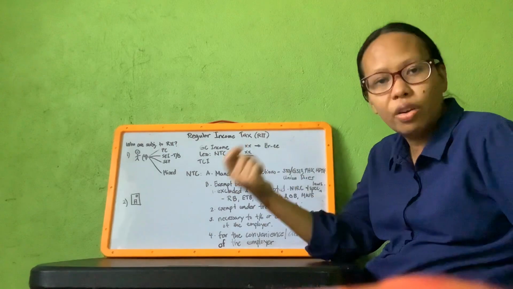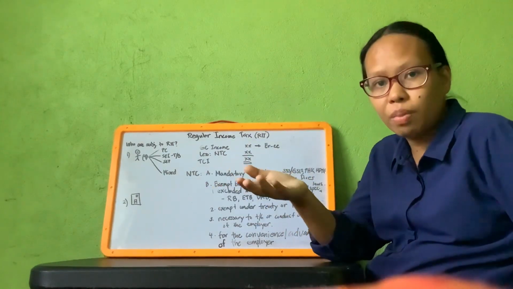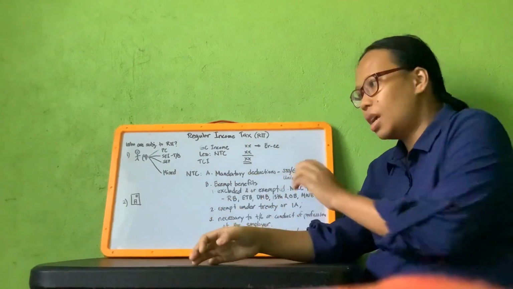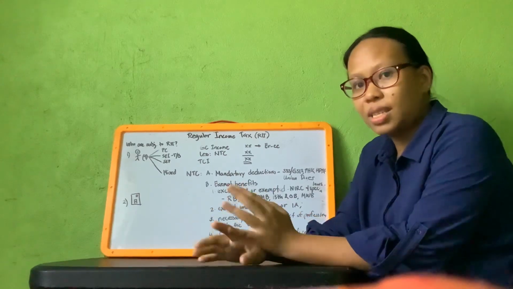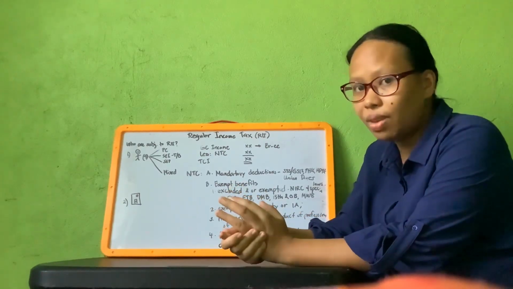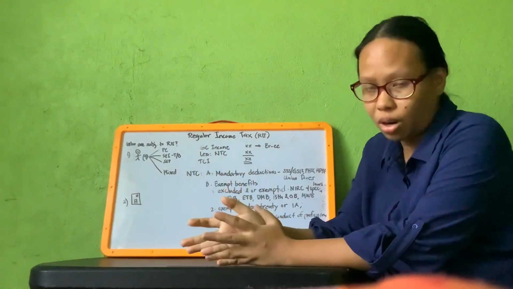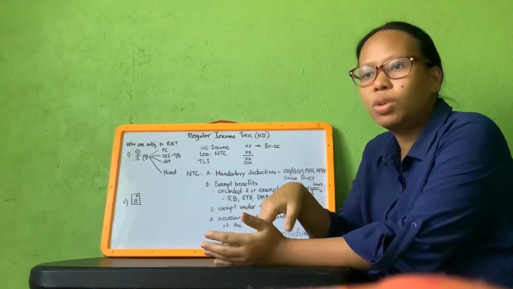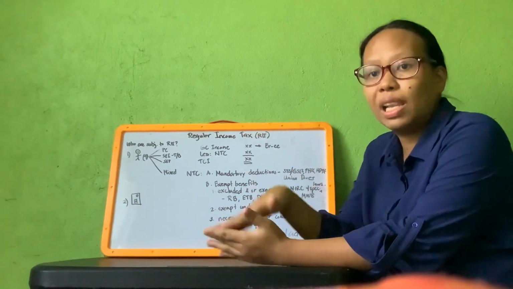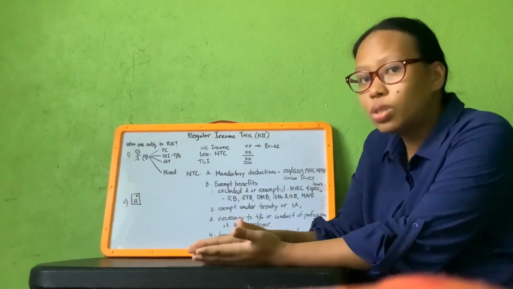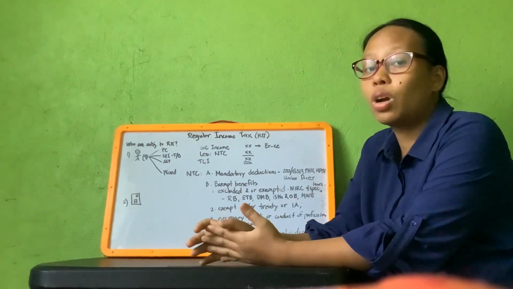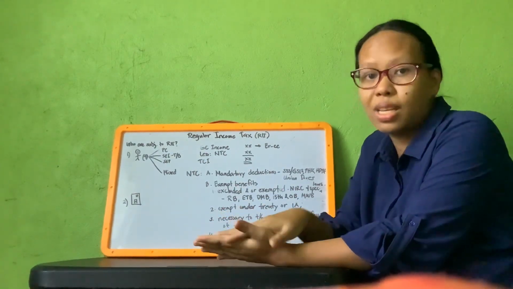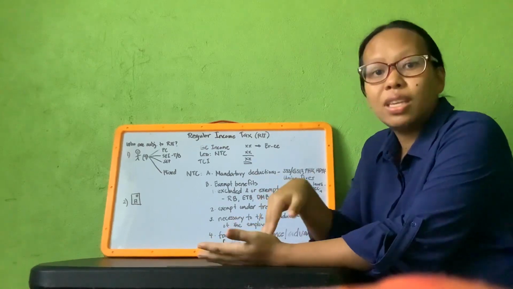The latter will remit them to a particular government institution or agency, like your contribution for SSS if you're a private employee, or GSIS if you're a government employee, contribution to Pag-ibig, PhilHealth, and union dues deducted from your salary if you're a member of a labor organization recognized in your company.